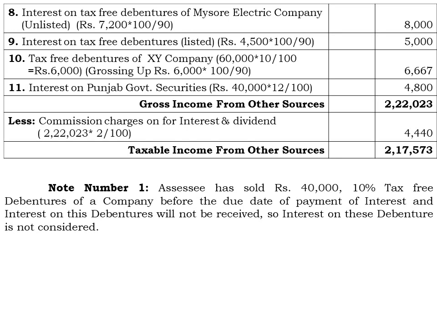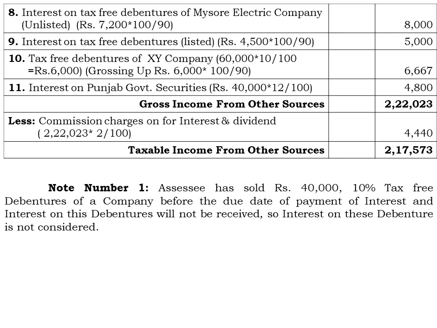Instead, whatever debenture he has purchased by selling this existing debenture is going to be considered, that is the tax-free debenture of XY company, which they have provided in the para next to the points of the investments, that is 60,000 with the interest rate of 10%.